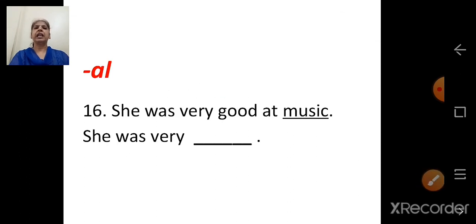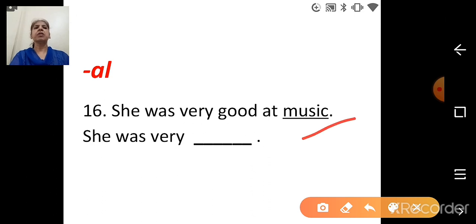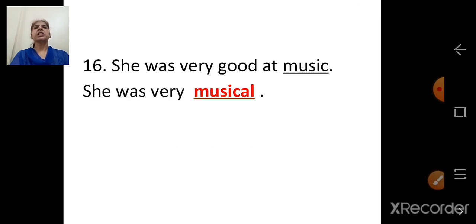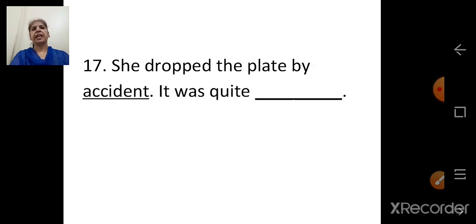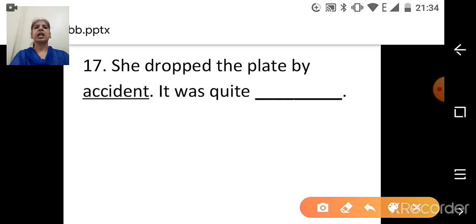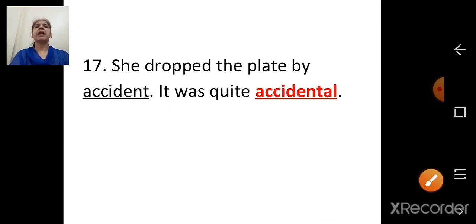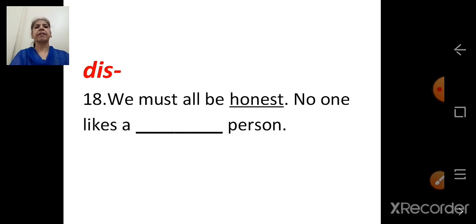Next, A-L. We have to add A-L. She was very good at music. She was very dash. The underlined word is music. Music plus A-L, musical. She was very musical. Next, she dropped the plate by accident. It was quite dash. The underlined word is accident. Accident plus A-L, accidental. It was quite accidental.